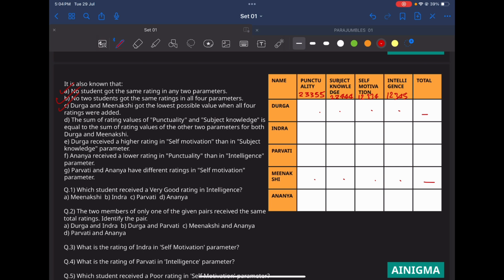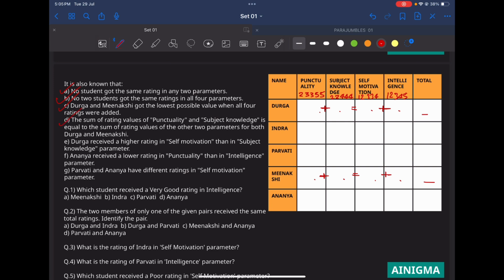The sum of the rating values of punctuality and subject knowledge is equal to the sum of the rating values of the other 2 parameters for both Durga and Meenakshi. Which means the sum of these 2 is equal to the sum of these 2, and the sum of these 2 is equal to the sum of these 2. Okay. Then we have E.